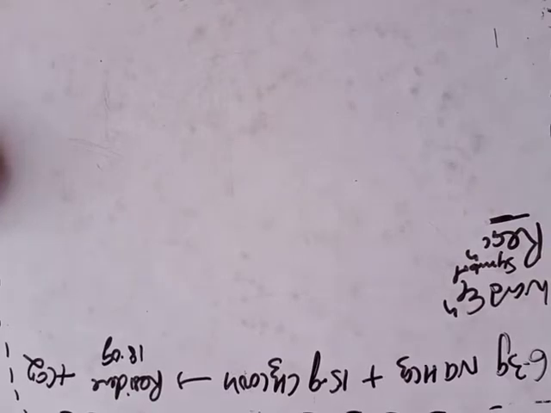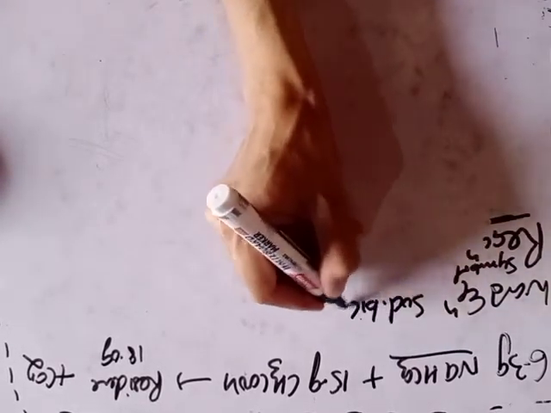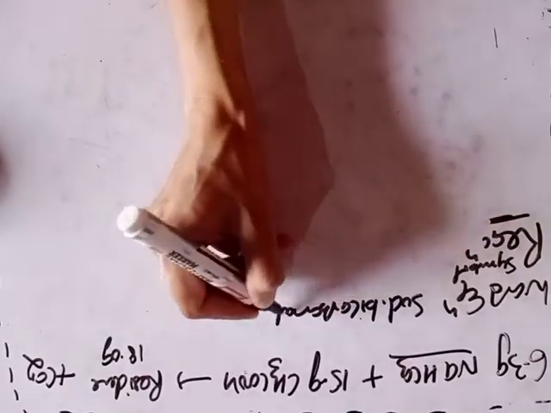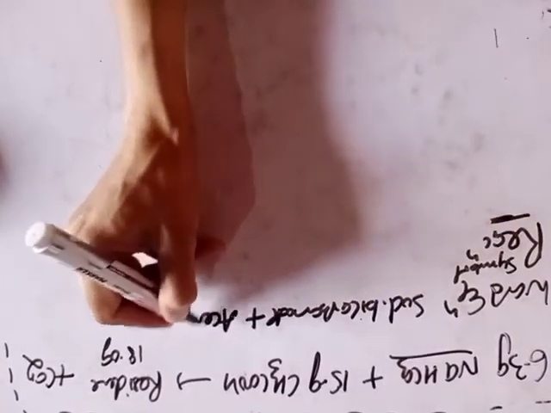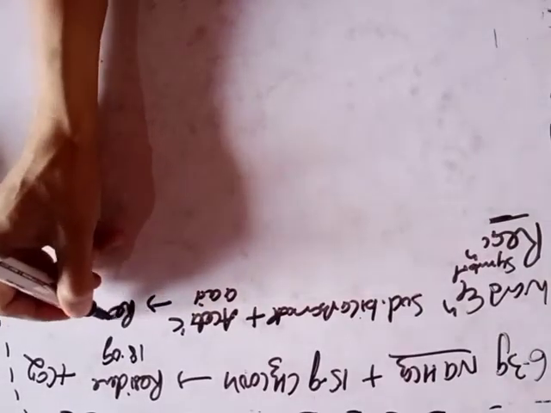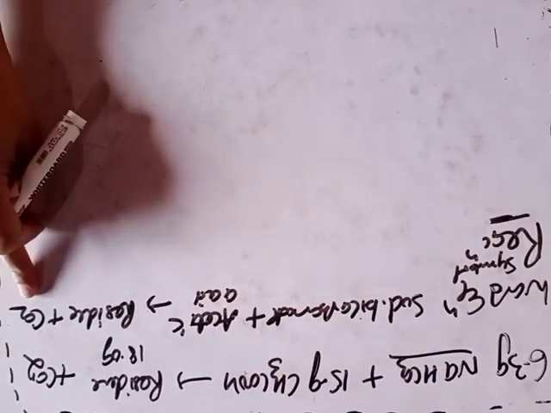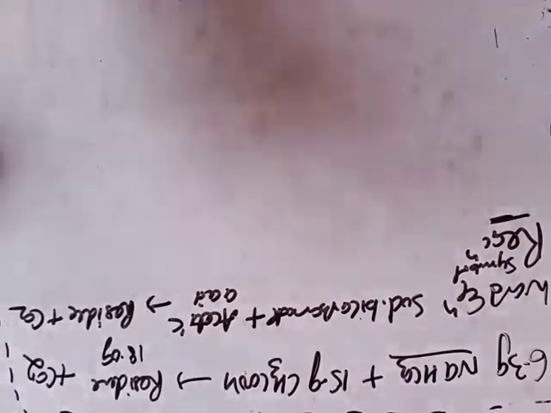Now let us start. The first compound is sodium bicarbonate, which combines with acetic acid to give the residue with evolution of CO2 gas. You can write here it's completely carbon dioxide. Clear?